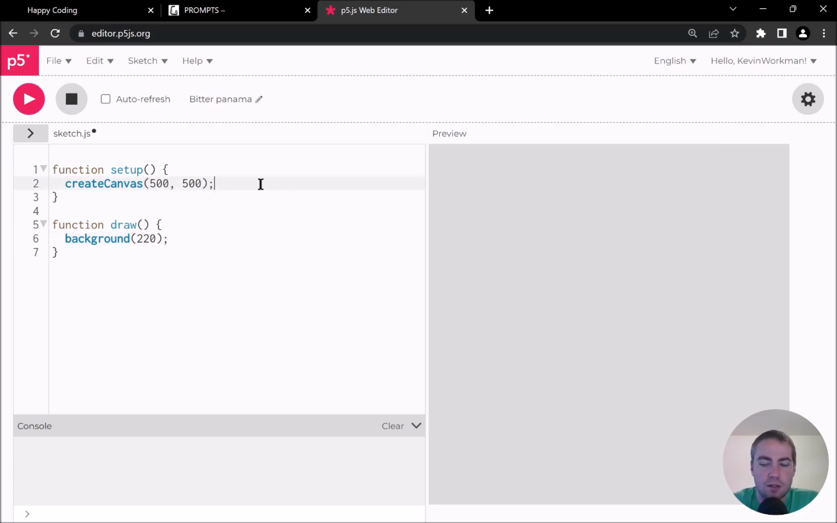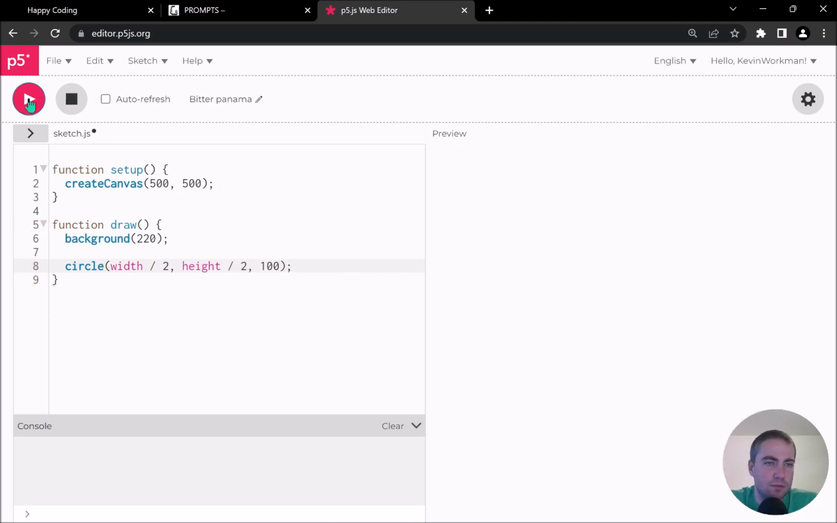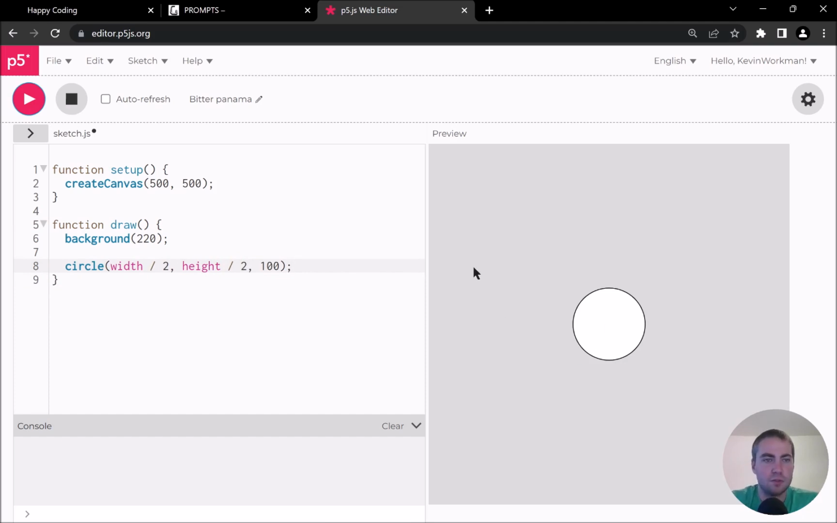And to get started, what I want to do is first draw a circle in the middle, and then I want to draw another circle orbiting it. So I'm going to just call the circle function, and I think I can probably get away with just doing width over 2, height over 2, and then some size. I might change this later, but for now, I have my beautiful circle.